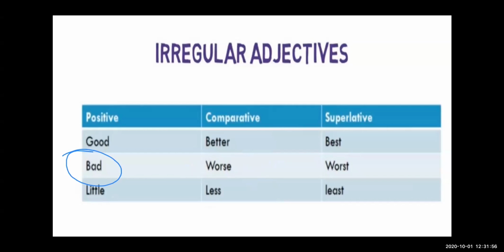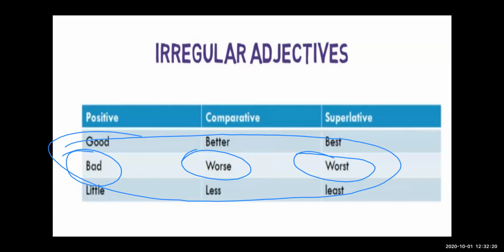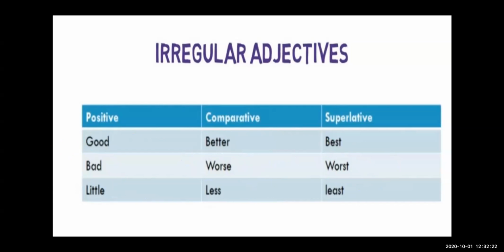When I come to the comparative degree, I compare him with another boy: Ram is worse than Sham. Now, when I talk in the superlative degree, what do I say? Ram is the worst student amongst all the class. So I have used all three of these irregular forms to describe Ram.